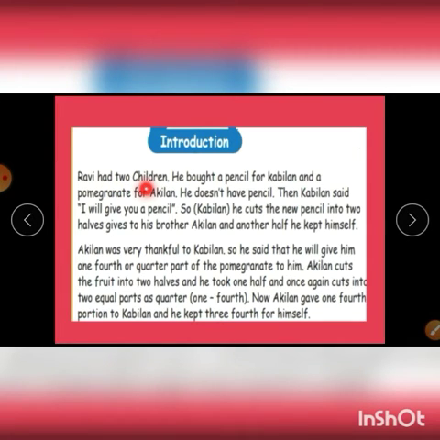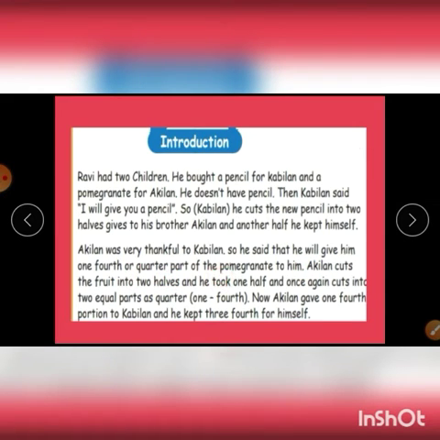Ravi had two children. He bought a pencil for Kabilan and a pomegranate for Akilan. Akilan doesn't have a pencil. Then Kabilan said, I'll give you a pencil, Akilan. He cuts the new pencil into two halves and gives one to his brother Akilan, and another half he kept with himself. Akilan was very thankful to Kabilan, so he said that he will give him 1/4 or quarter part of